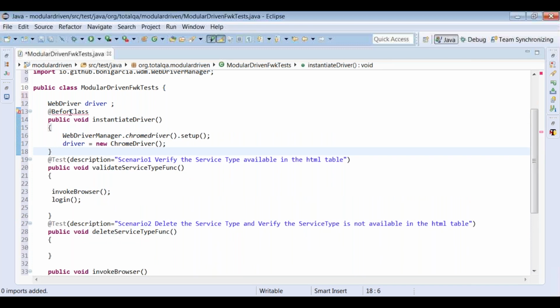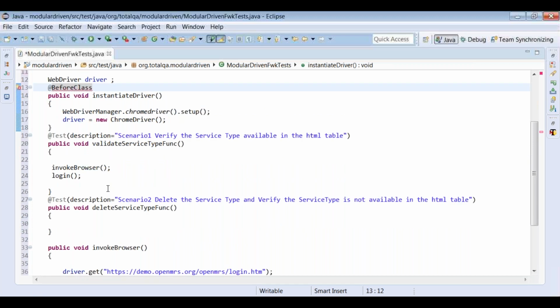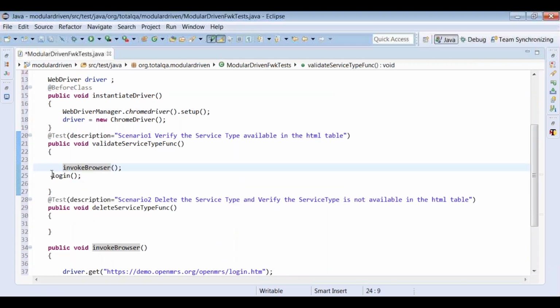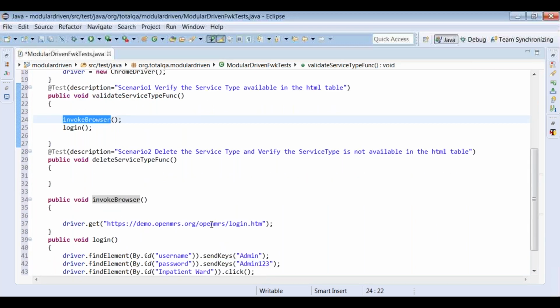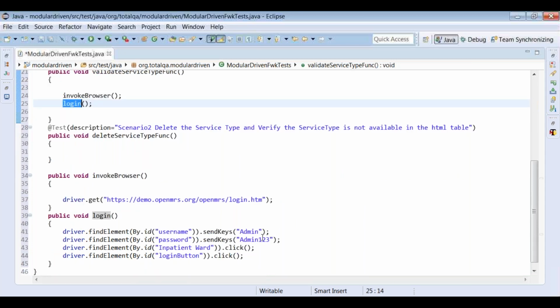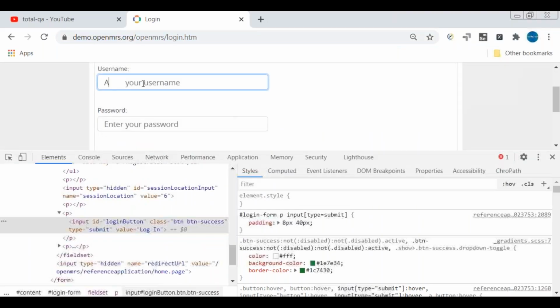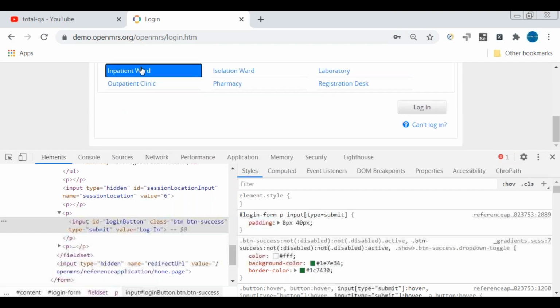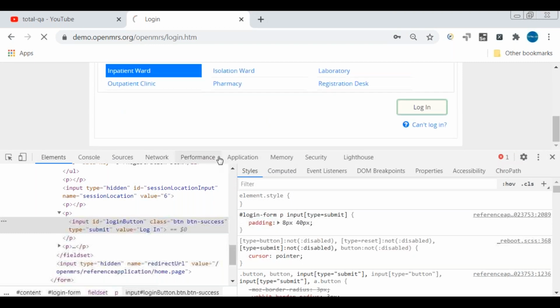It's easy to call. So now when I see the test scenario, the test scenario is having 2 methods, invoke browser, login. What the invoke browser does, it will just open the browser with the URL, and login does only log into the application. The next step, let me continue further. I'll enter here admin 123, select inpatient ward, click on login.